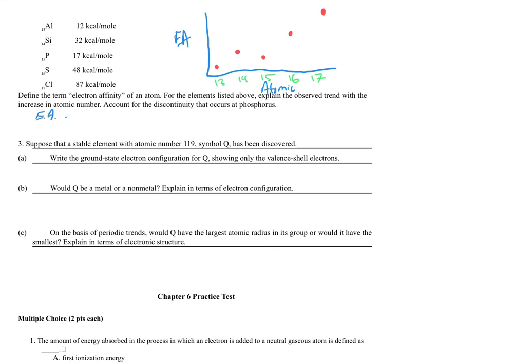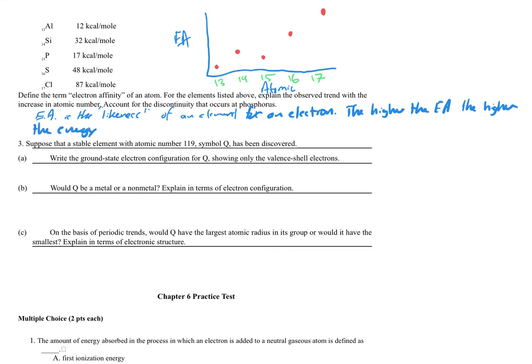Okay, let's define the term electron affinity. EA, electron affinity, is the likeness of an element for an electron. The higher the electron affinity, the higher the energy associated.